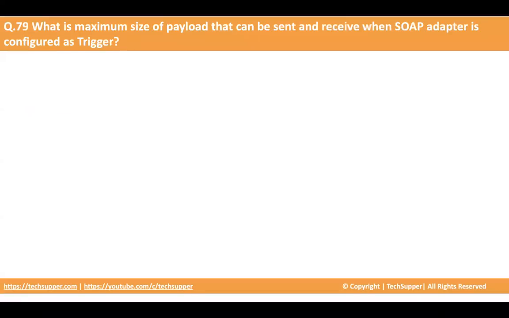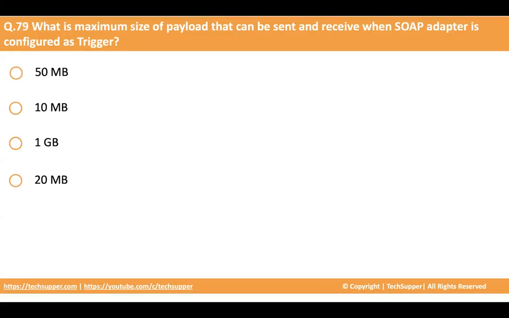The next question is, what is the maximum size of payload that can be sent and received when SOAP adapter is configured as trigger? The options are 50 MB, 10 MB, 1 GB, and 20 MB.